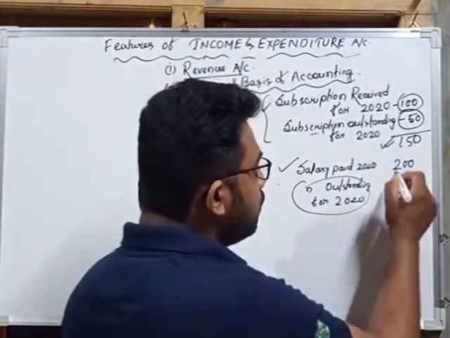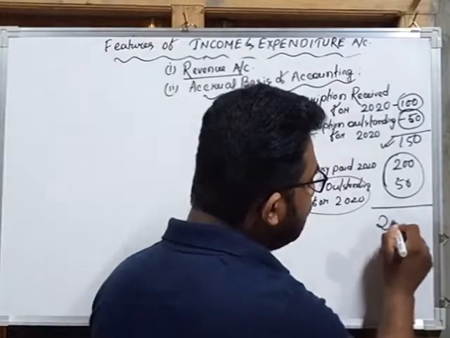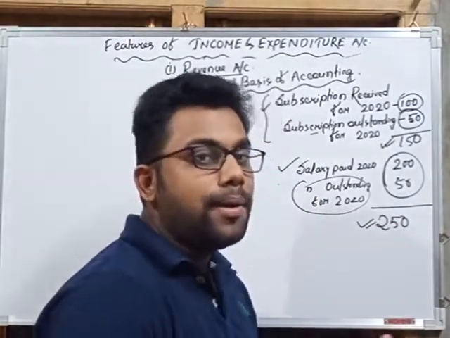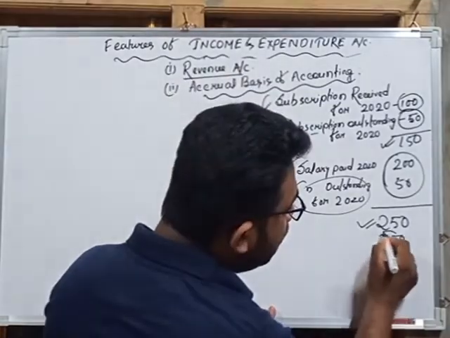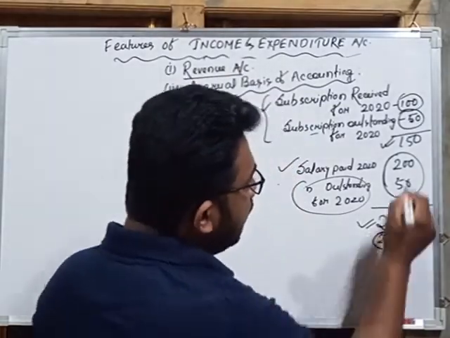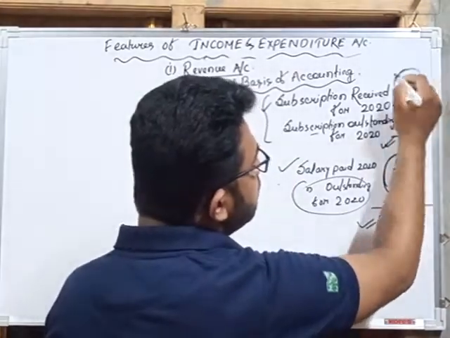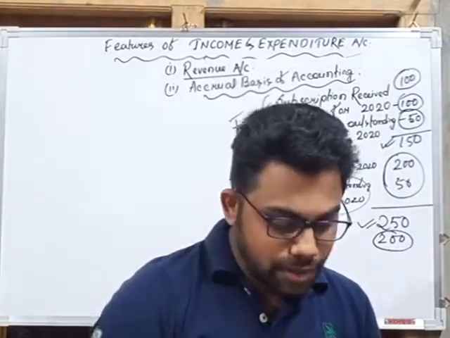So the total salary expense for the current year is 250, and we record 250. But in the receipts and payments account we record only 200, because we actually paid 200. This is the difference between cash basis and accrual basis of accounting.